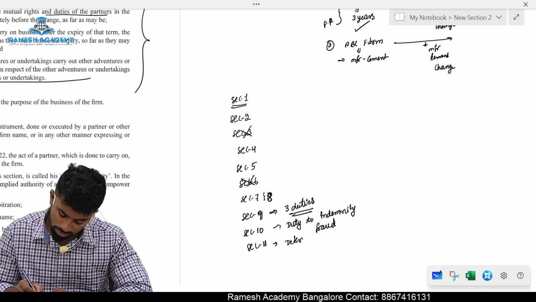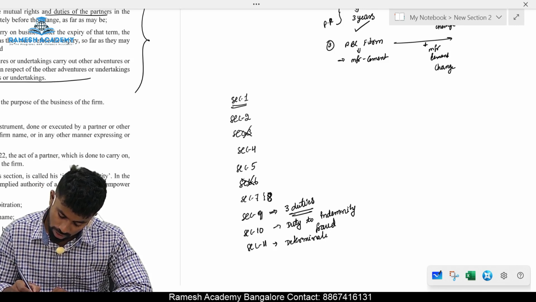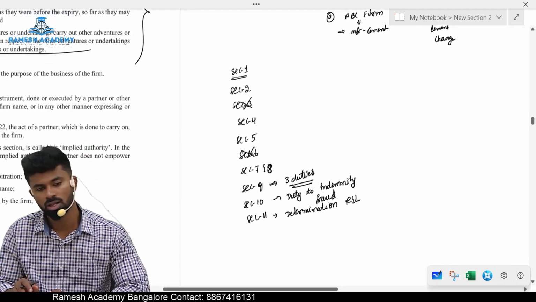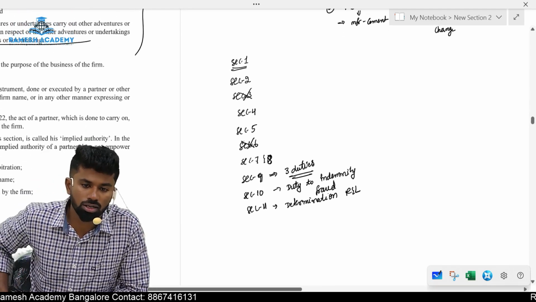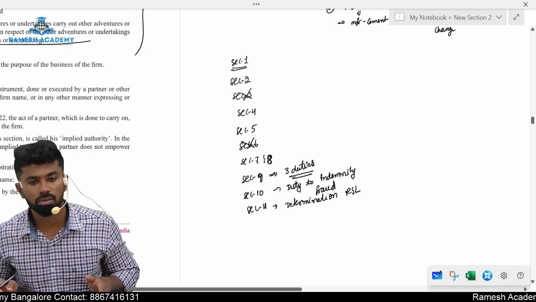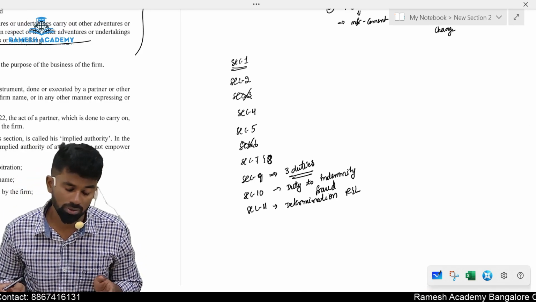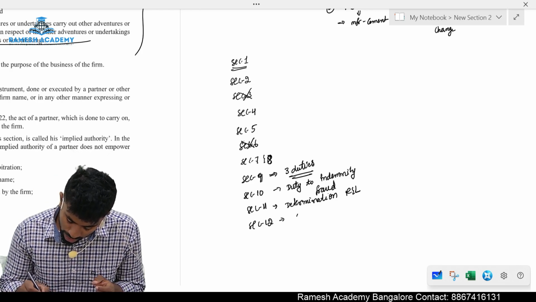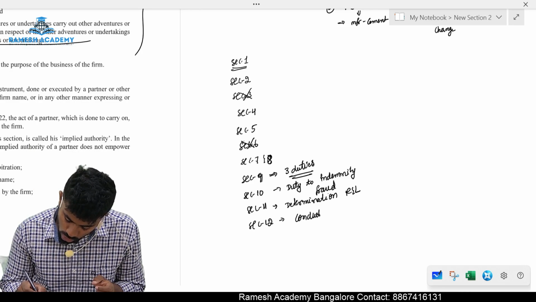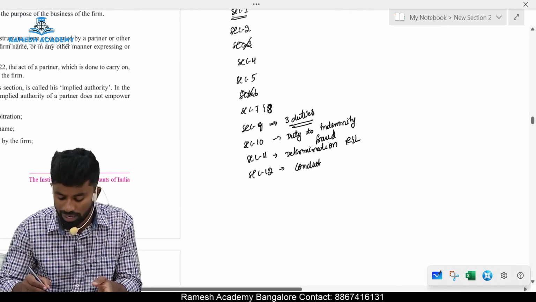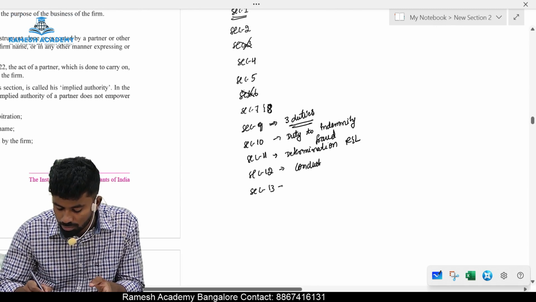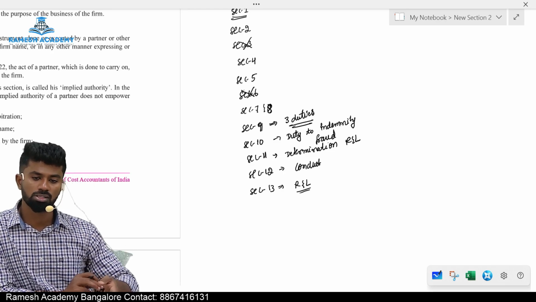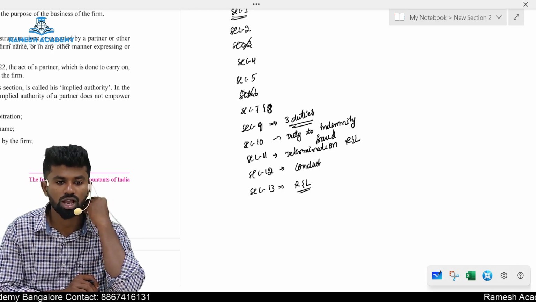Determination of what? Rights and liabilities. How do you decide the rights and liabilities? By an agreement. Can that agreement be altered? Yes, it can be altered. How can it be altered? By consent of all the partners. Section number 12, conduct of business. How the business is to be conducted, who can manage, how it is to be managed. Section number 13, the mutual rights and liabilities. What are the rights and liabilities of the partners when the agreement is silent?